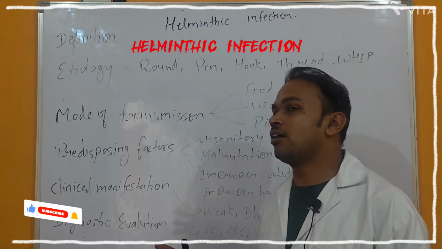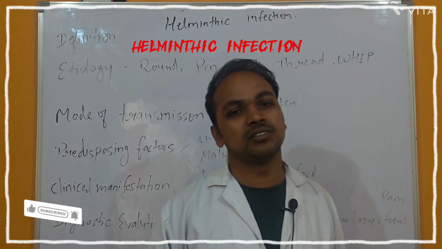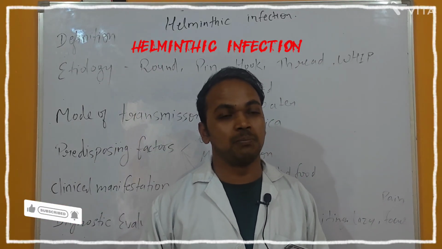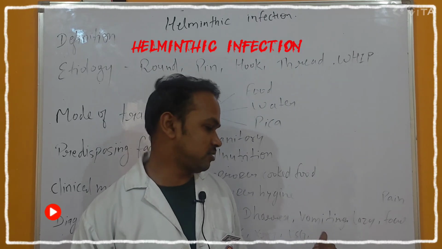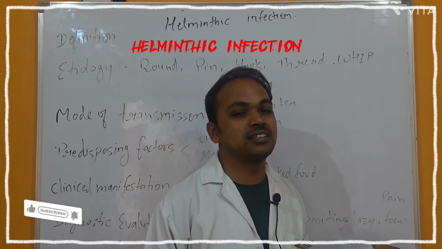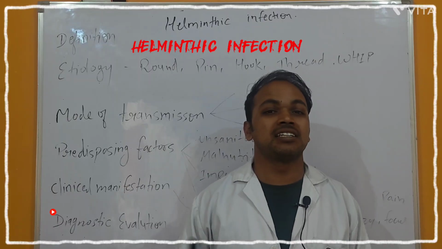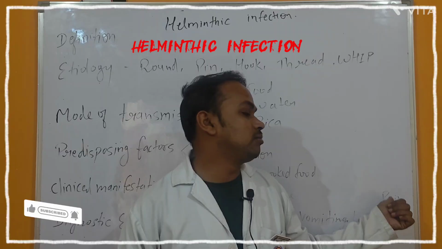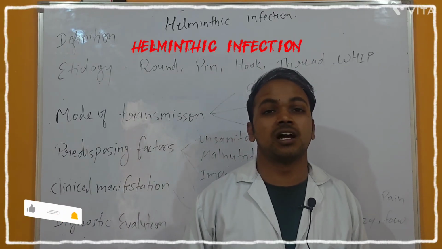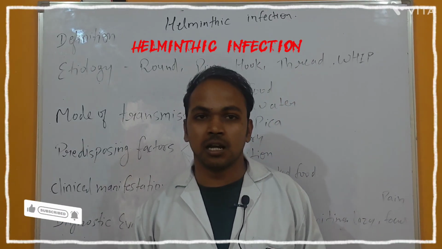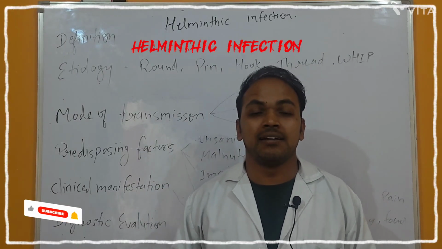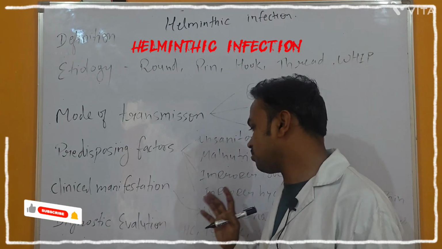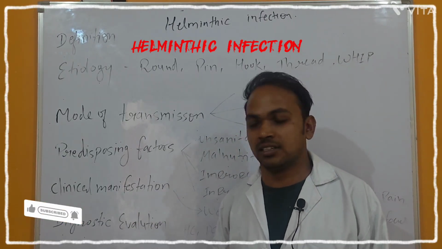The first one is weakness. A baby looks very weak because of the malnutrition and the helminths infection. Because of that there are chances of abdominal pain, vomiting, diarrhea, laziness, not focusing on anything, and irritability every time because of the helminths infection in the stomach. Because of such a reason there are chances of pain also. Pain means not only abdominal pain, the baby will suffer from hand pain, head pain, leg pain, any pain, shoulder pain or back pain. So these are the clinical manifestations of helminths infection.